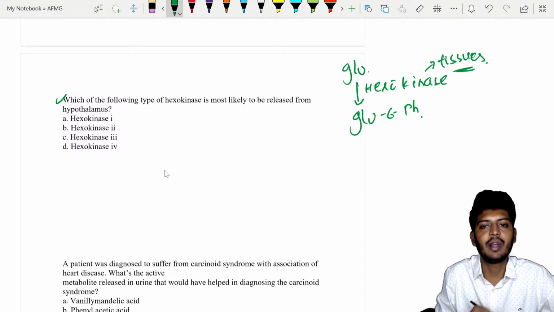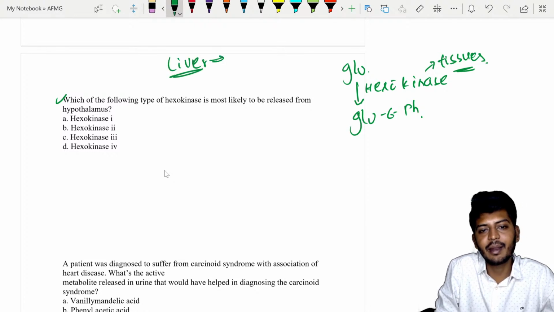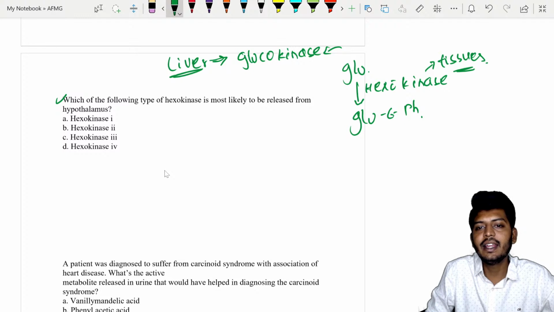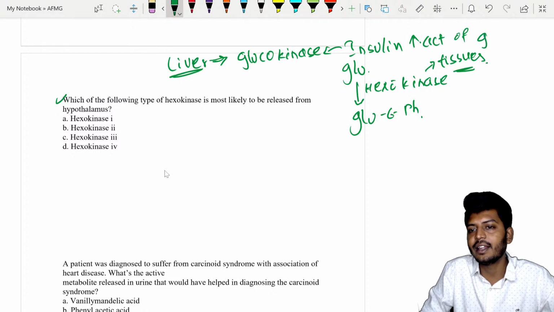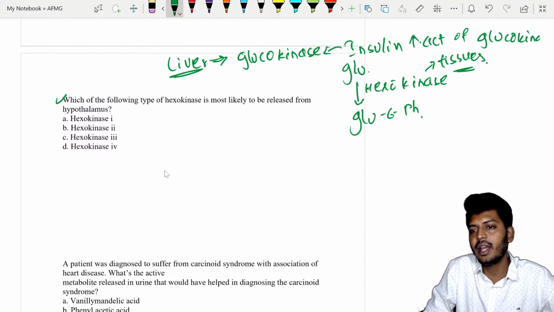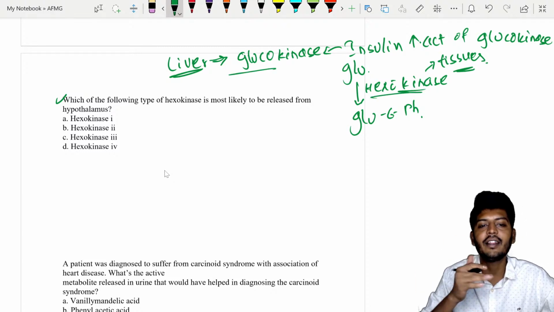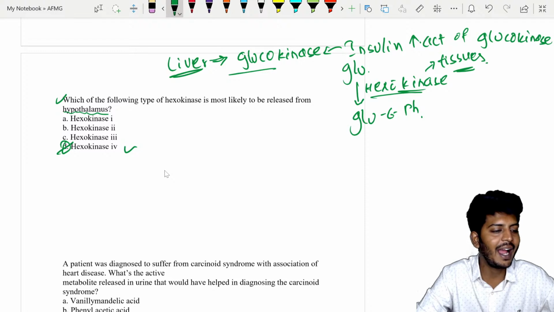So all the tissues will have hexokinase, and in the liver, the same function is done by one more isoenzyme called glucokinase. Now this glucokinase, insulin increases the activity of glucokinase. Okay, so glucokinase is present in the liver. Hexokinase is present in the other parts of the tissue, hypothalamus, you're absolutely correct. You people have done a really good job of preparation. That is your hexokinase 4. This is a point to be directly remembered as a fact.